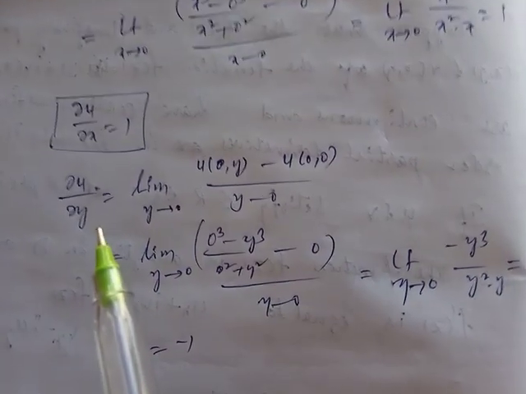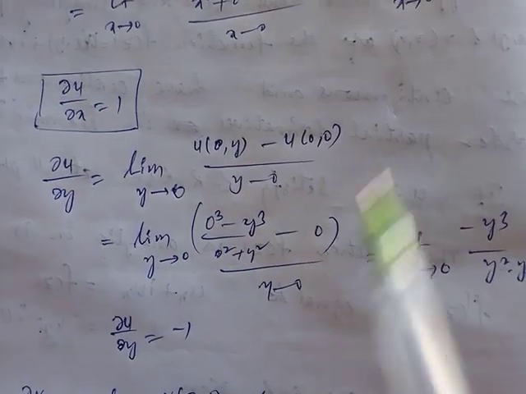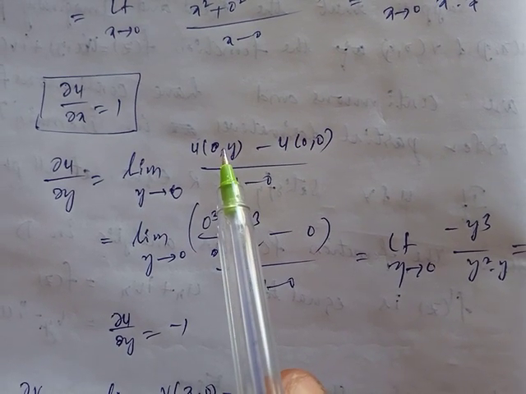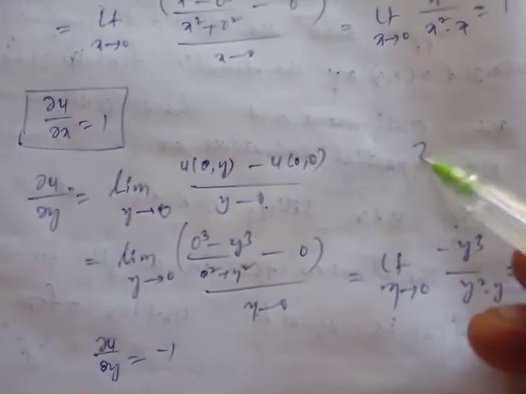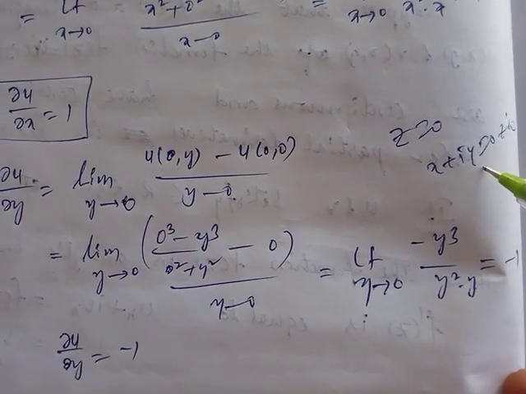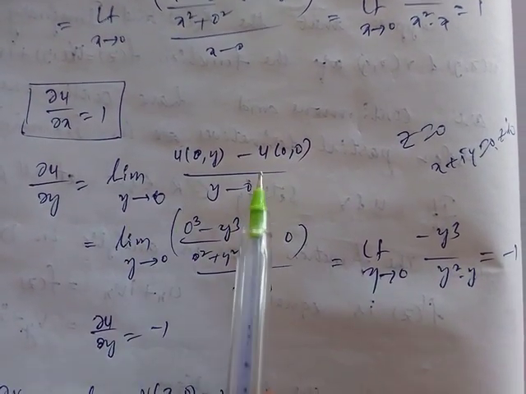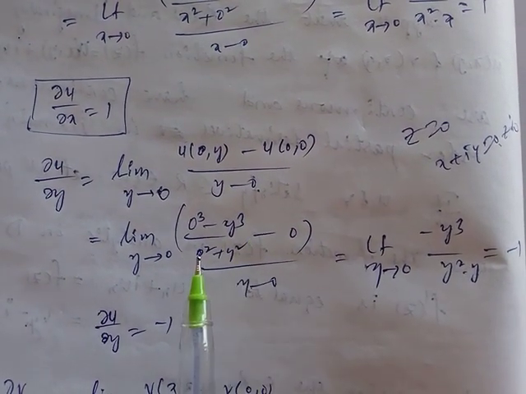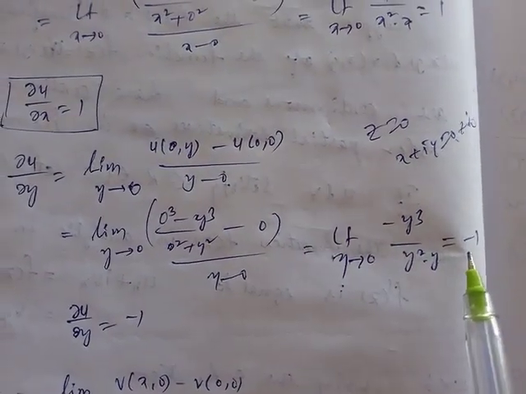Similarly, for the y derivative, ∂u/∂y equal to limit y tends to 0 of u of (x, y), but put x equal to 0, because we should find it at z equal to 0. Z equal to 0 means x plus iy equal to 0 plus i into 0, so x is 0 and y is 0. First, y tends to 0. Put x equal to 0 in the u function: 0 cube minus y cube by 0 square plus y square, minus u value 0, by y minus 0. You will get minus 1.